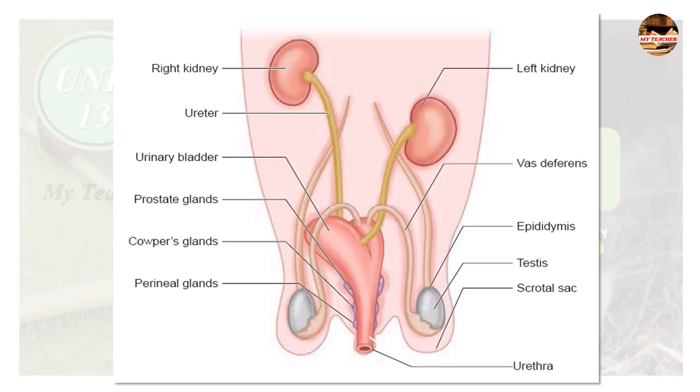Draw the diagram of male reproductive system of rabbit showing scrotal sac, testis, epididymis, urethra, vas deferens, left kidney on one side and right kidney, ureter, urinary bladder, prostate gland, Cowper's gland and perineal gland on the other side.